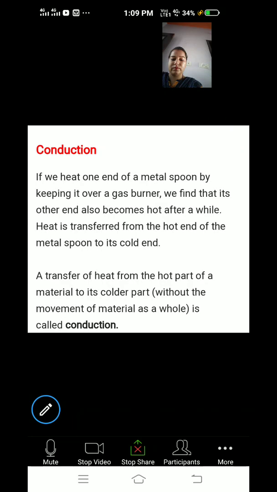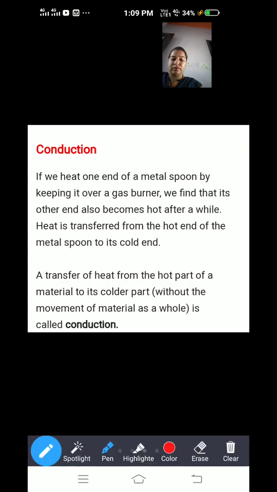A transfer of heat from the hot part of a material to its colder part. Now you have to remember this thing. This is the main concept of conduction: the transfer of heat without the movement of material as a whole is called conduction. I am explaining this part in detail.